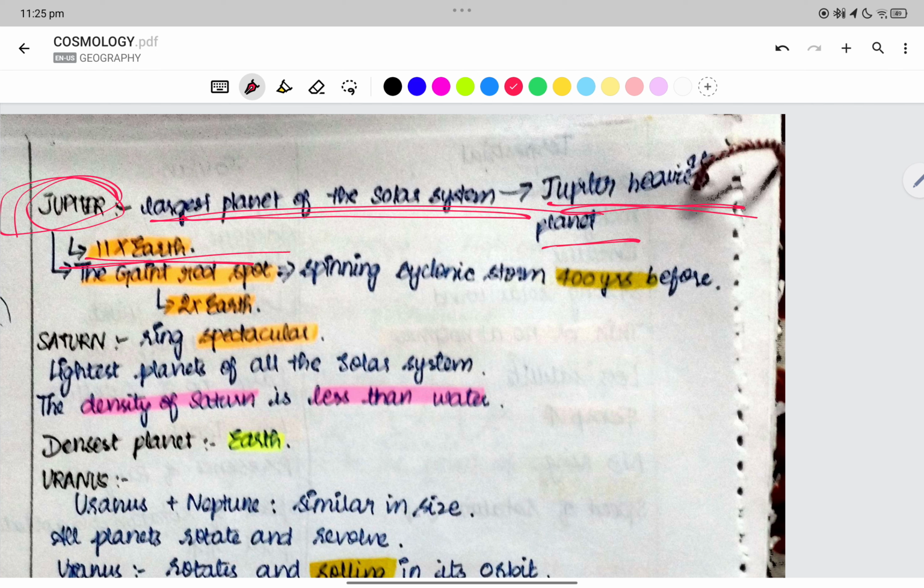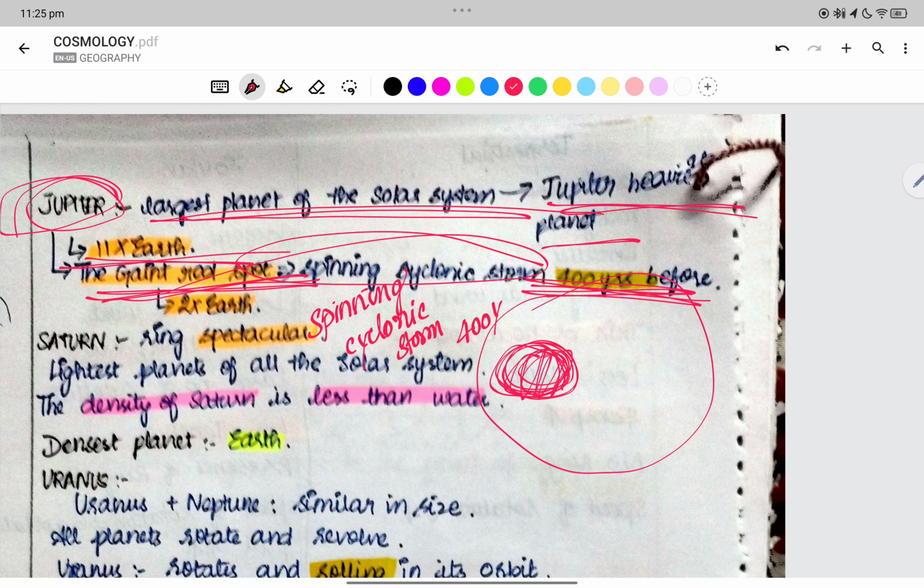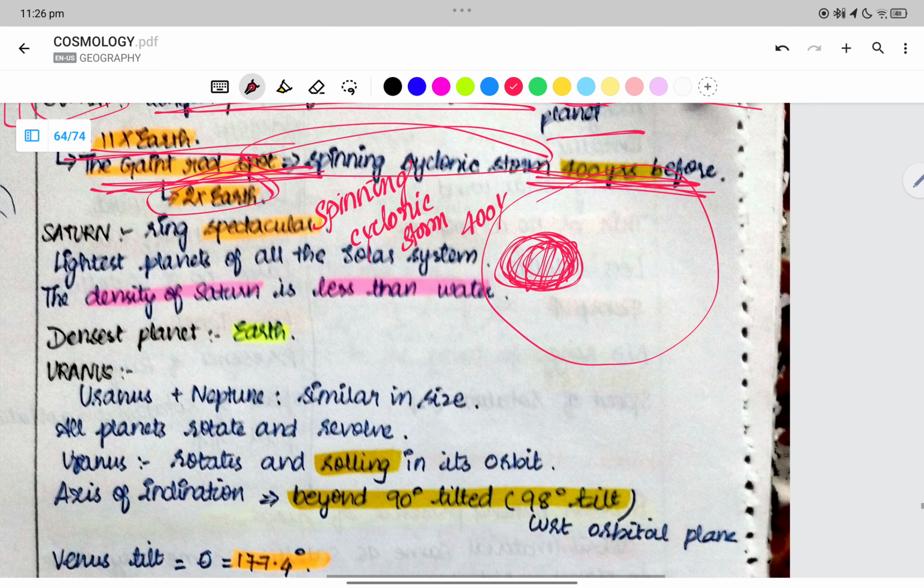It is 11 times the size of Earth, and its mass is much greater. The Giant Red Spot on Jupiter may be because of a spinning cyclonic storm 400 years ago that created the Giant Red Spot. The storm is 400 years old. The Giant Red Spot is twice the size of the Earth.